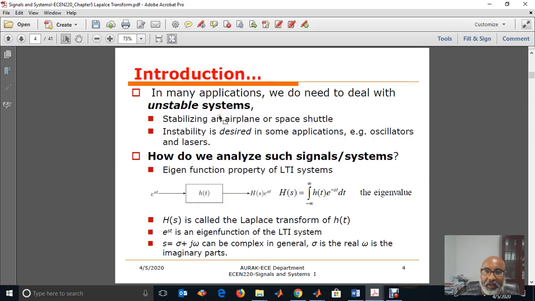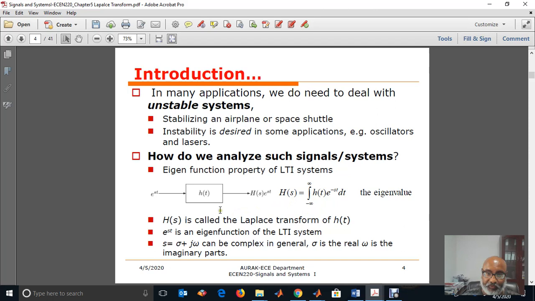Now, in many applications, we do need to deal with unstable systems. For example, how can we stabilize systems? How can we stabilize an airplane flying at a certain speed, a space shuttle flying at a certain speed, and some other systems, for example, oscillators in electrical engineering? So how do we analyze such systems? Such systems can be analyzed using the Laplace transform, a very important tool.